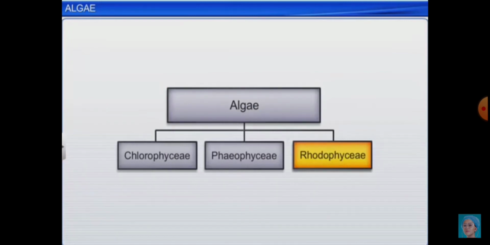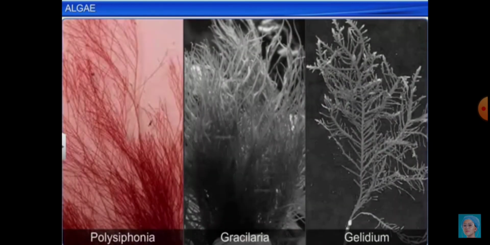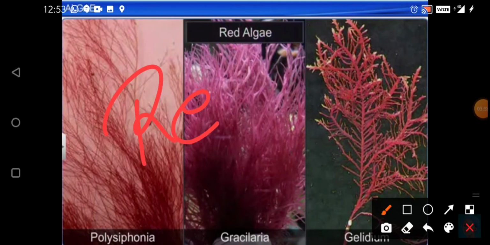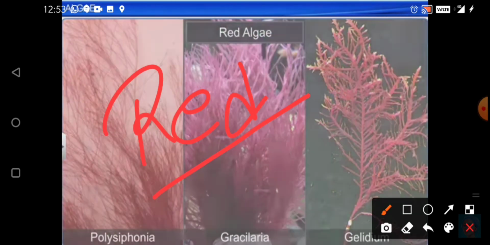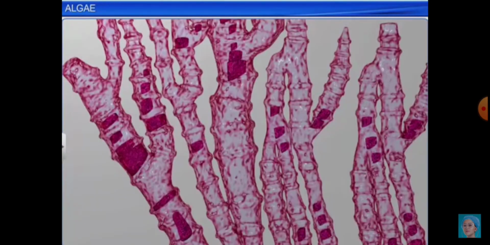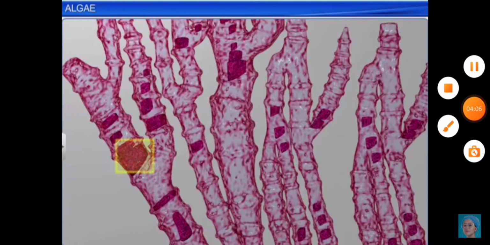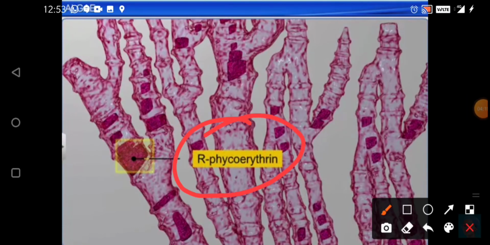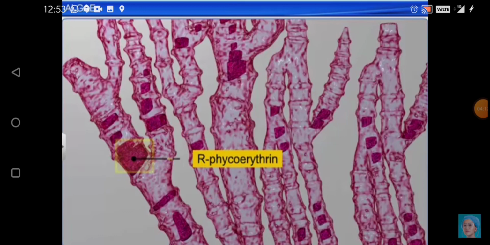Now student, we will discuss the rhodophyceae, which is also known as the red algae, because they impart red color. Now student, we will see which pigment is actually imparting this red color in rhodophyceae. So here student, R-phycoerythrin, this pigment is present along with the chlorophyll A.